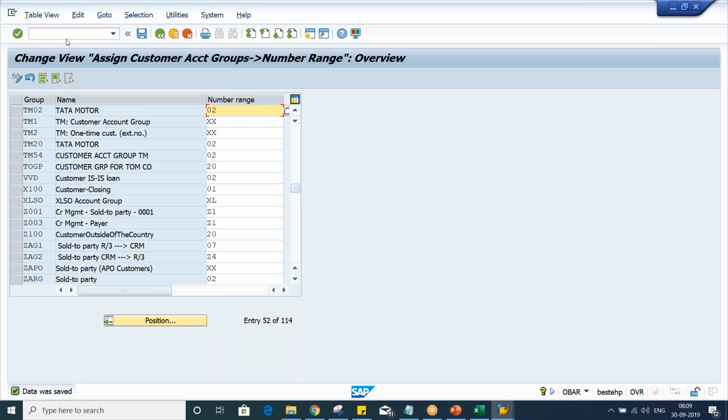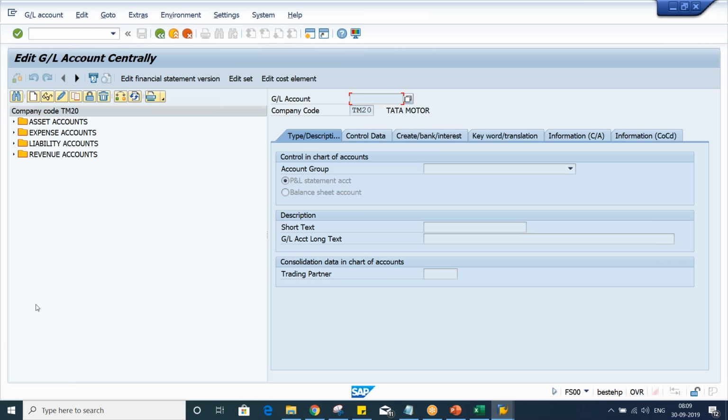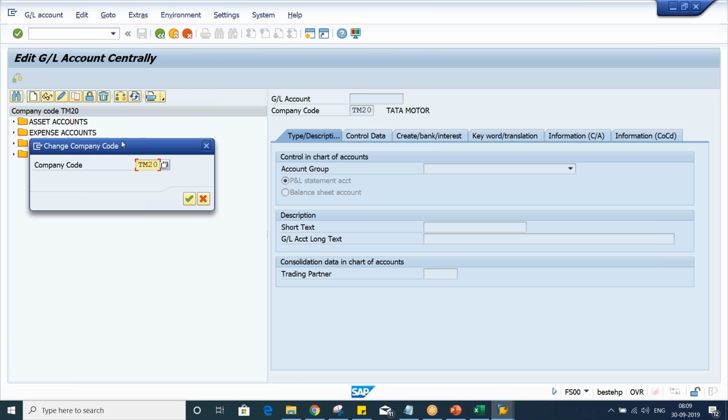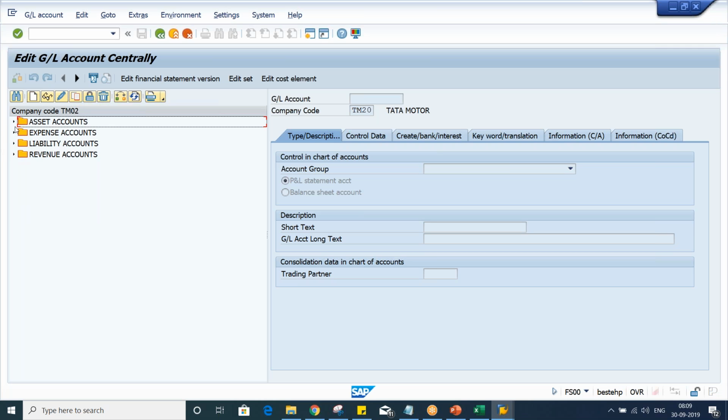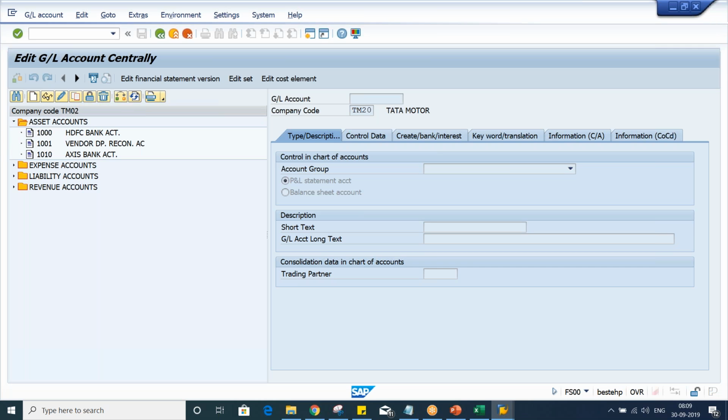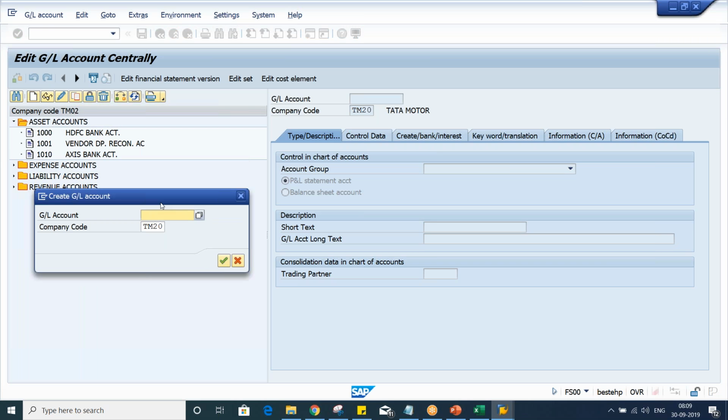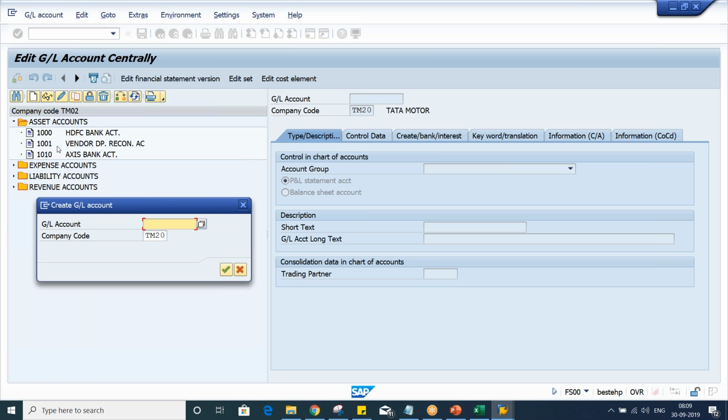What next? The reconciliation account also is supposed to be created. So use transaction code FS00, and then here, let me change the company code, guys, TF02. And the reconciliation account is going to be accounts receivable, right? It is going to be created under the asset account group. So click on new entry. Here till 1000, 1001, I'm going to set up 1002.